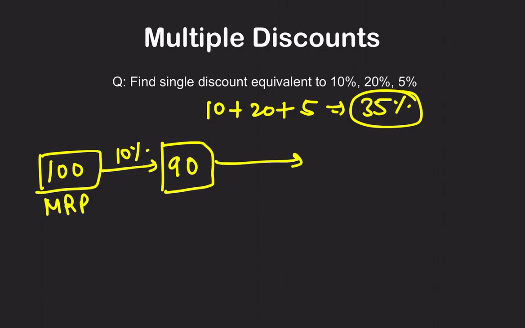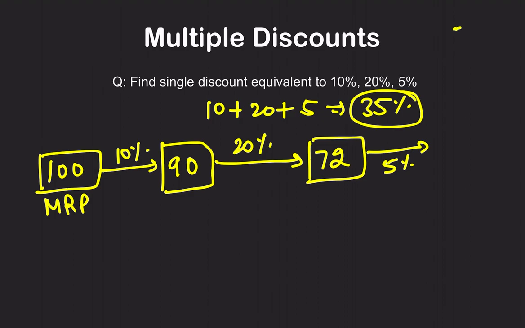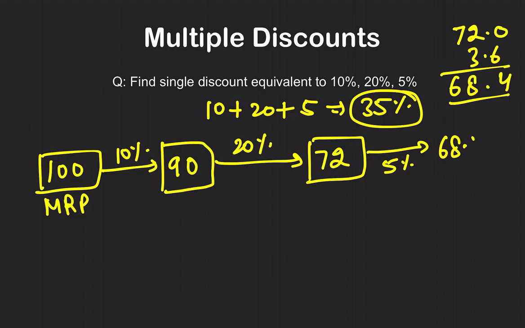Then after that, suppose another discount is 20%. You will get it for 90 minus 20%, that is 72 rupees. After that, he will give you a discount of 5%. So when you're giving a discount of 5%, it will be 3.6. I hope it is right. 72 minus 3.6 is 68.4 rupees. I hope the calculation is right, but anyway, this is the final amount you are paying. This is the amount paid by the customer.